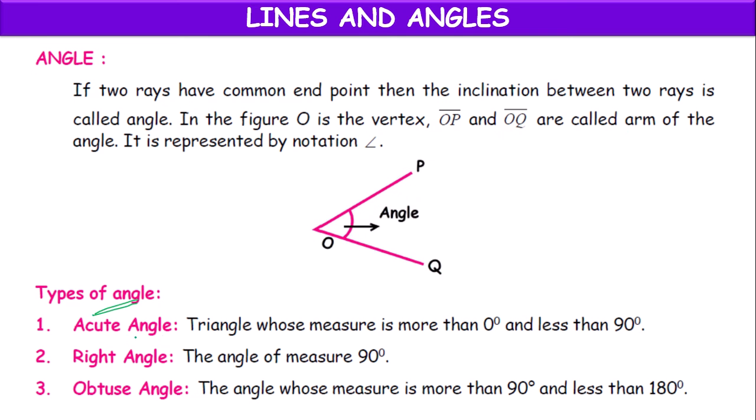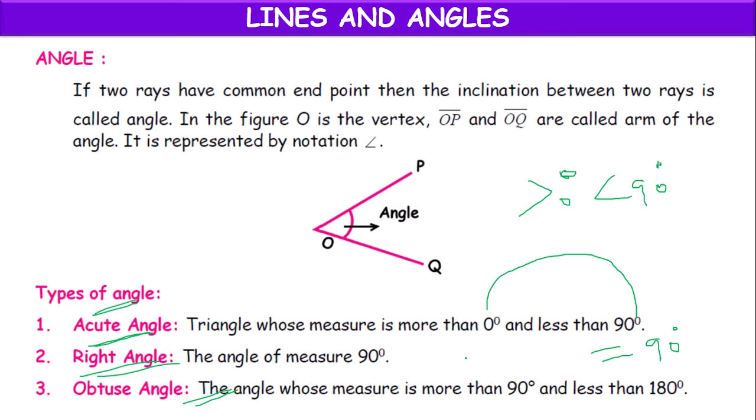And types of angle, children. We have the acute angle, whose measurement is greater than 0 degrees and less than 90 degrees. Right angle, if its value is exactly equal to 90 degrees. Obtuse angle, if the angle value is greater than 90 and less than 180 degrees. Like that, we have three types of angles: acute, right, obtuse.